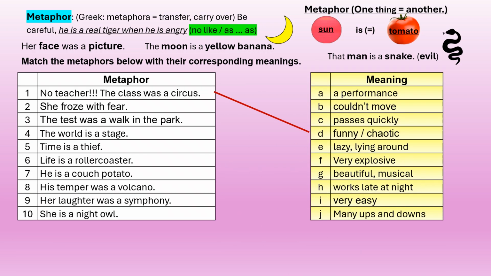So here's your worksheet. Match the metaphors below with the corresponding meanings. On the left hand side we have metaphors 1 to 10. On the right hand side we have meanings A to J. So there's your example. No teacher. The class was a circus. What is the meaning of that? It was funny or chaotic. Take your time and work your way through this sheet. And then at the end, confirm with the memorandum.